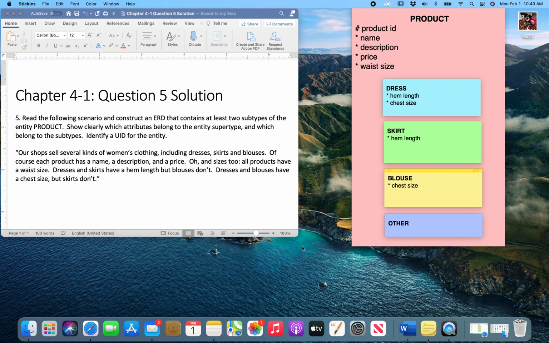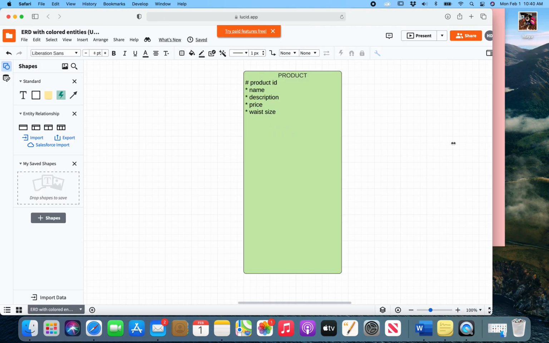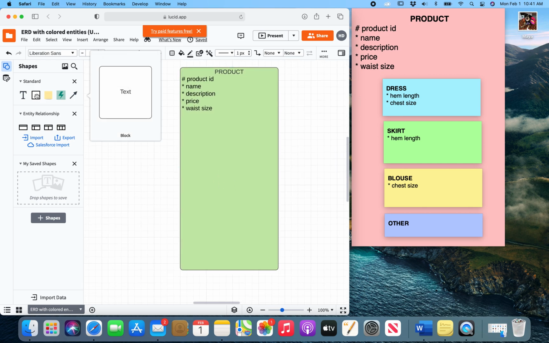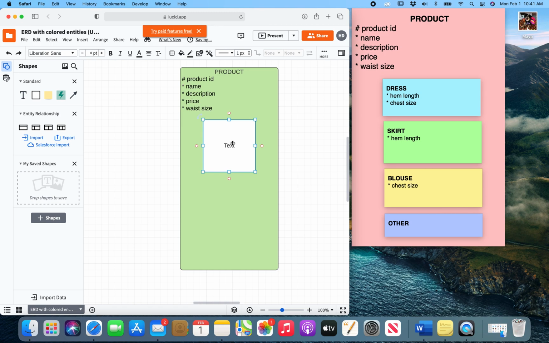Now, we're going to use this information to construct our ERD in Lucidchart, and I'm going to show you how to do that. So I already have our product supertype set up here, and I just did that by dragging this block shape over here and then putting the information into it and sizing it to the correct size so that it can contain all of these subtypes. Now, to create your subtypes, you're just going to use this same block shape. It's probably about the easiest way to do it, and you're going to have to do a little bit of formatting, but it's nothing too bad.